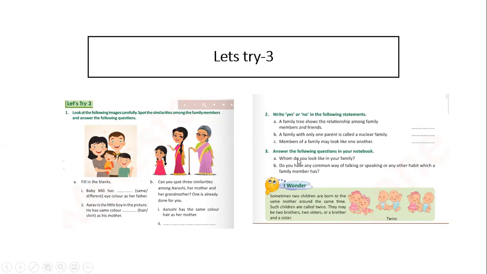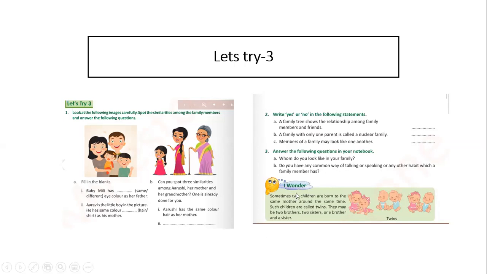So answer the following questions in your notebook. Whom do you look like in your family? So this is something which you have to write on your own. Right, children? Do you have a common way of talking or speaking or any other habit which a family member has? Any other habit, like for example, I have a hobby of doing gardening, right? The same way my mother also has that habit of doing gardening. So likewise, any other habits which you have, which a family member has, you can write it down over there.